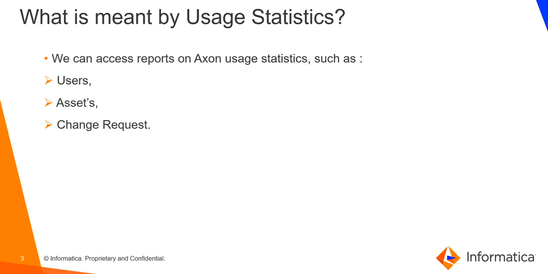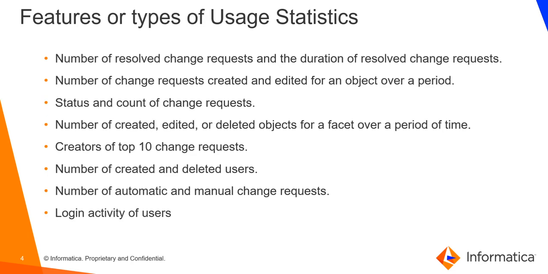And how are my assets growing over time, and how are the people onboarded into Axon growing over time? When it comes to change requests, how are my resolution times? Are people taking a lot of time to resolve change requests, and does something need to be done to improve the process? These are the kinds of statistics we are going after. We put them in three buckets essentially: users, assets and change requests. These are the features currently available in usage statistics.